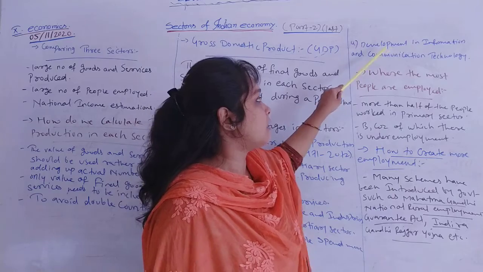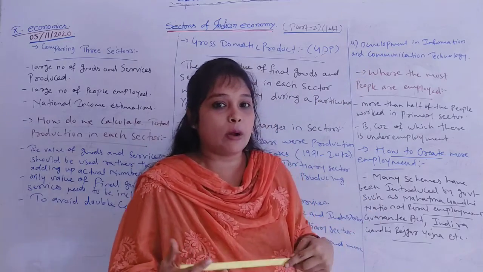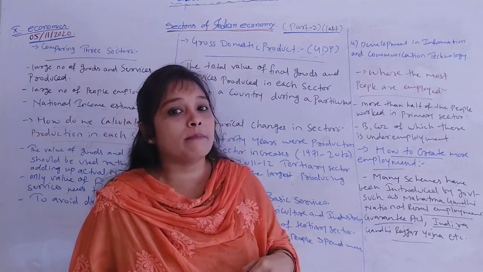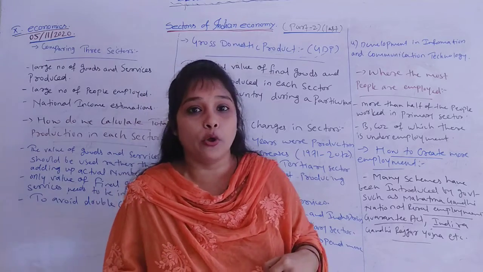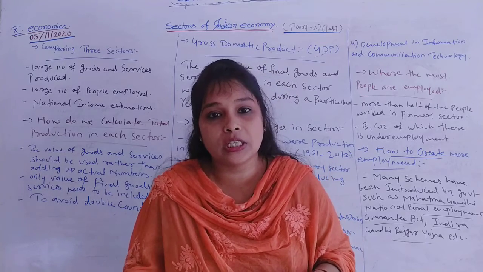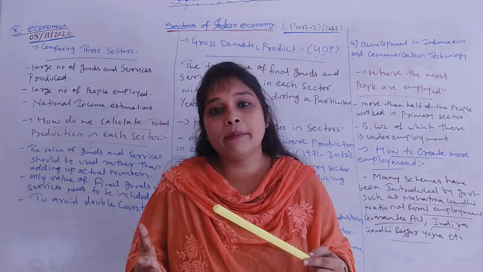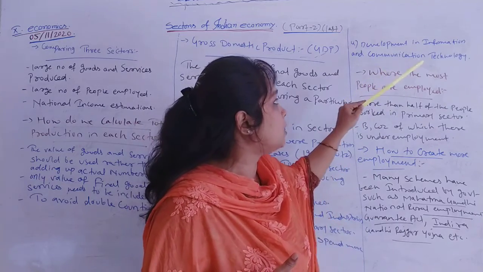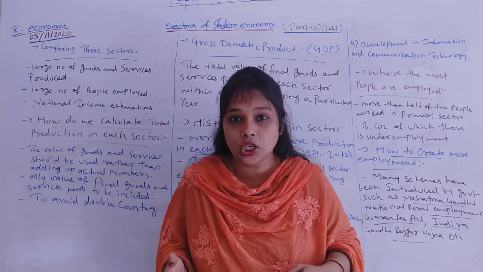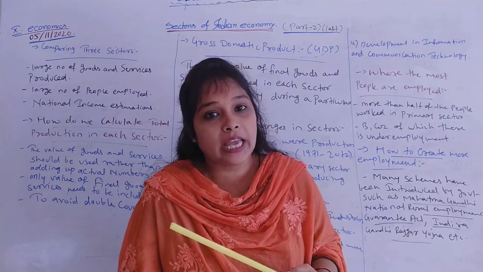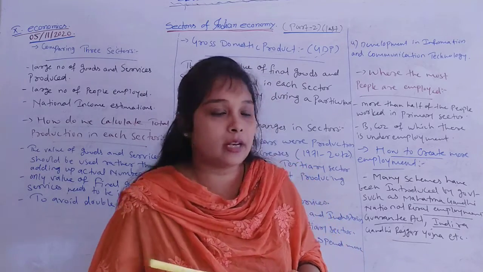And the last reason is that in the modern world, development of information technology and communication technology has been more. Information and communication technology is a service provided by the tertiary sector. So because of the development in information and communication technology, our tertiary sector grows faster than agriculture and the secondary sector.